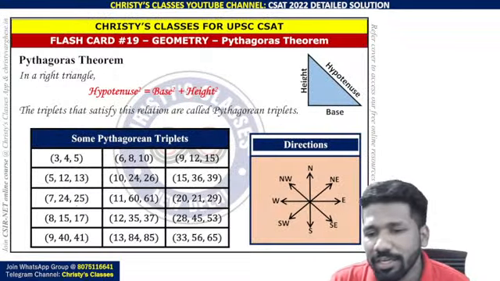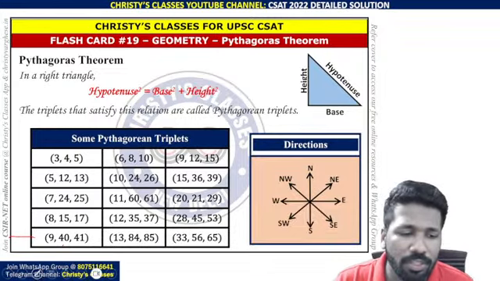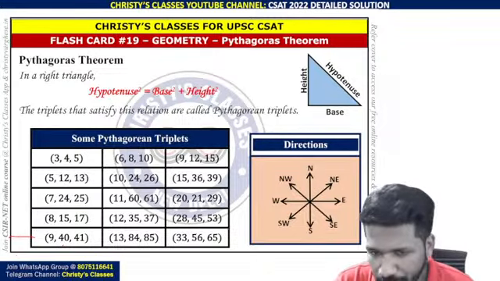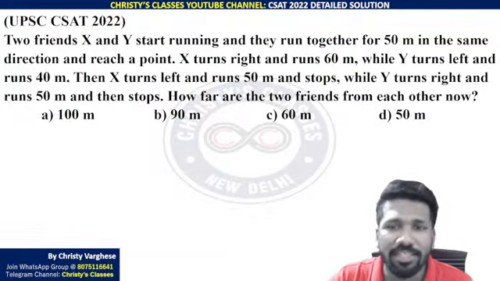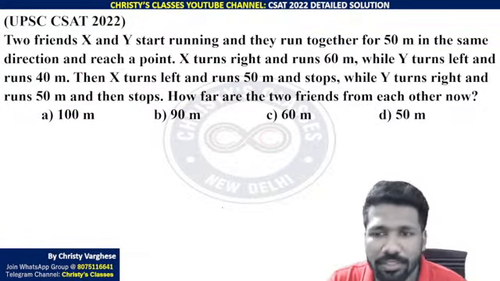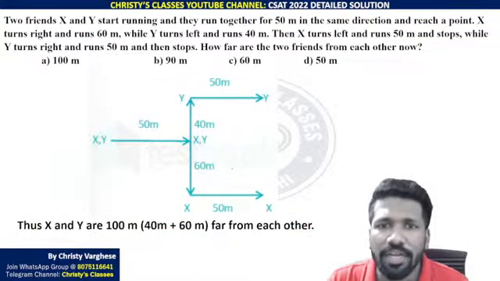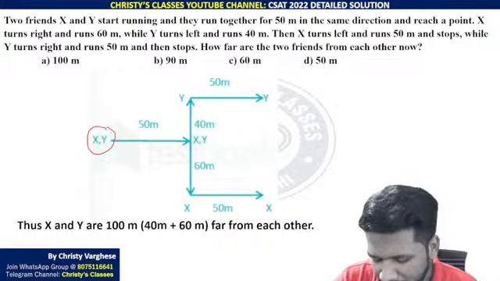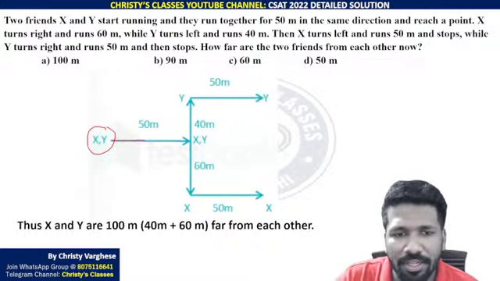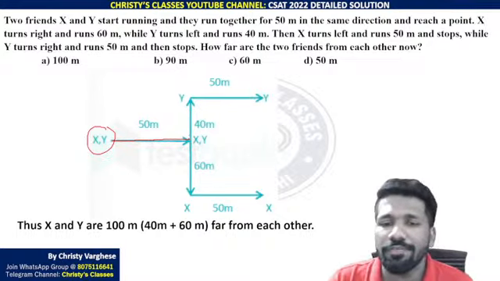Distance and direction. Direction is very important. North, south, east, west, and in some questions northeast, northwest, southeast, southwest also. In this question, left and right also are there. Let us check. It is left and right mainly, more than north and south. So let us see. Two friends X and Y start running and they run for 50 meters in the same direction. So X and Y start from the same point, run 50 meters in the same direction. Take any arbitrary direction, 50 meters.